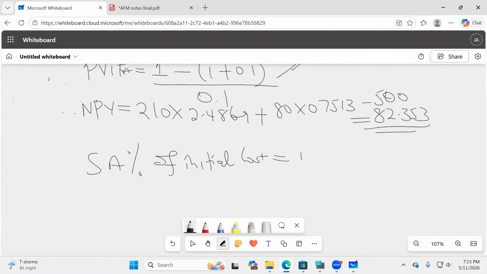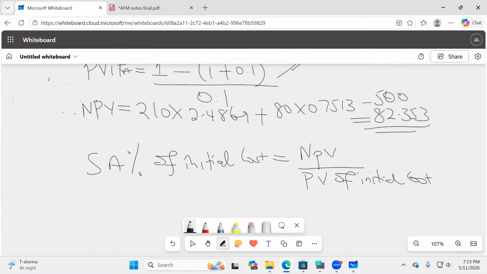So this one, the formula is very easy. You take the net present value you have obtained there, divided by the present value of the factor, divided by present value of initial cost. The factor always becomes the base.